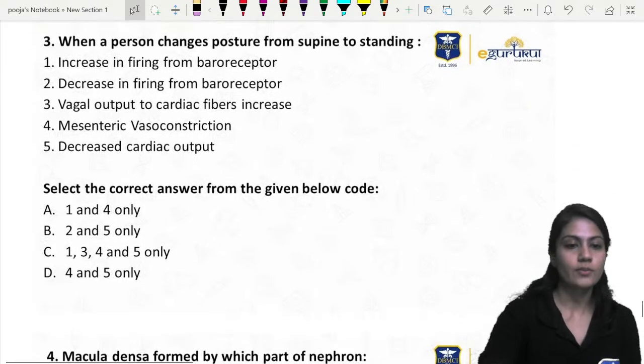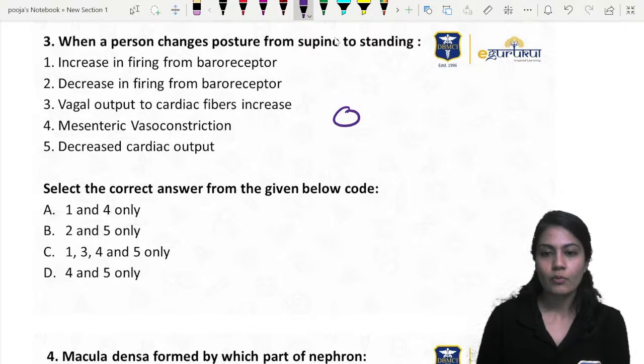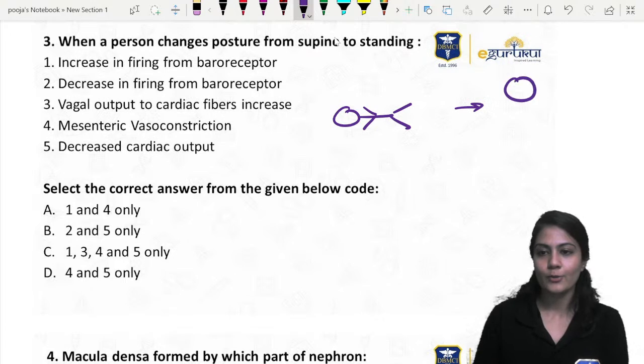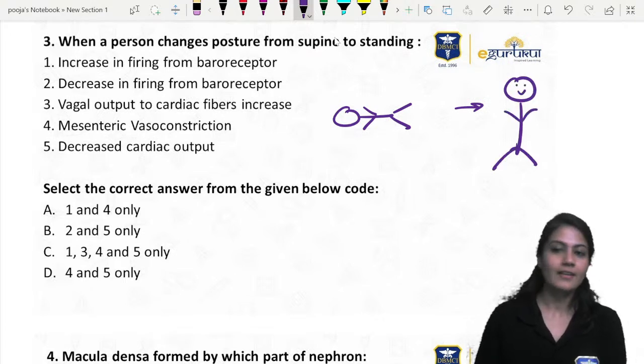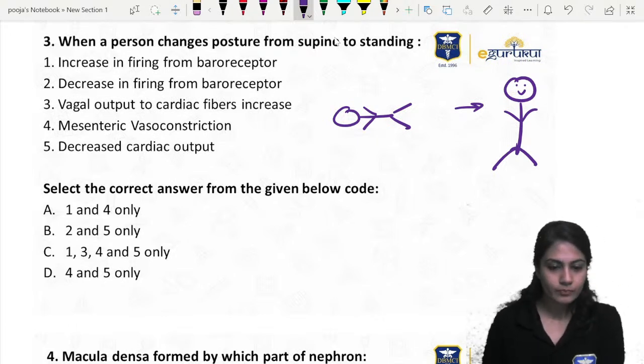Let's move on to the next. When a person changes posture from supine to standing, he was lying down supine first of all, nicely sleeping. As soon as he gets to know, yes, the class is there, he woke up with a smiley face. What is going to happen? Chalo, tell me, what is going to happen?